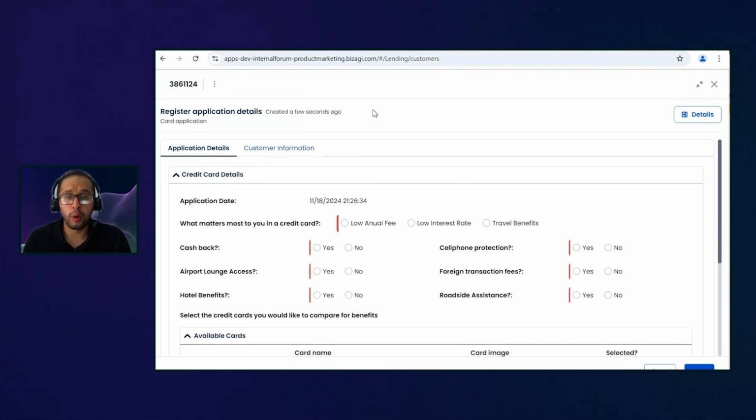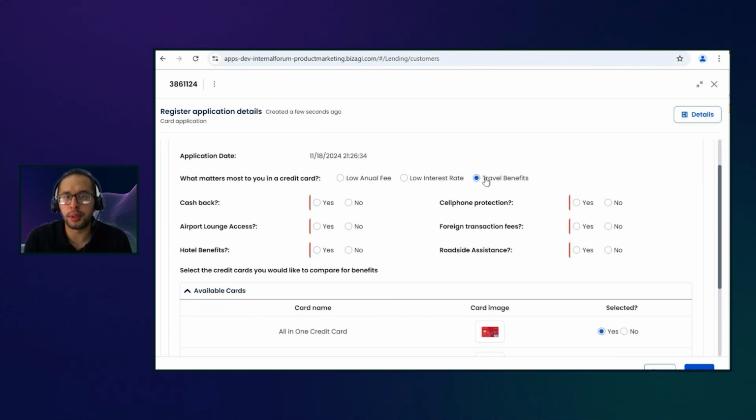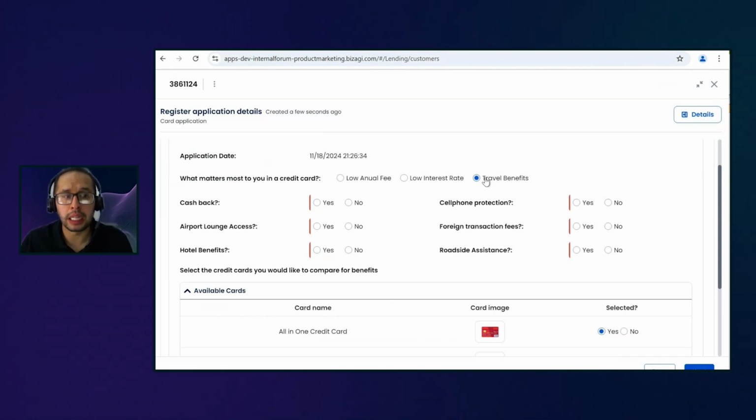So it's like, okay, what is the thing that matters the most to you on this credit card? In the top priority, is it better for you to have a low annual fee, a low interest rate, or some travel benefits? So Ashley can say, look, you know what? I just want travel benefits. If we keep the business scenario to just this, I am a customer, I go to David and say I want a credit card that gives me good travel benefits. If David has been working in the bank for a while, he knows that from memory. He can say, hey, this is the best credit card for travel.